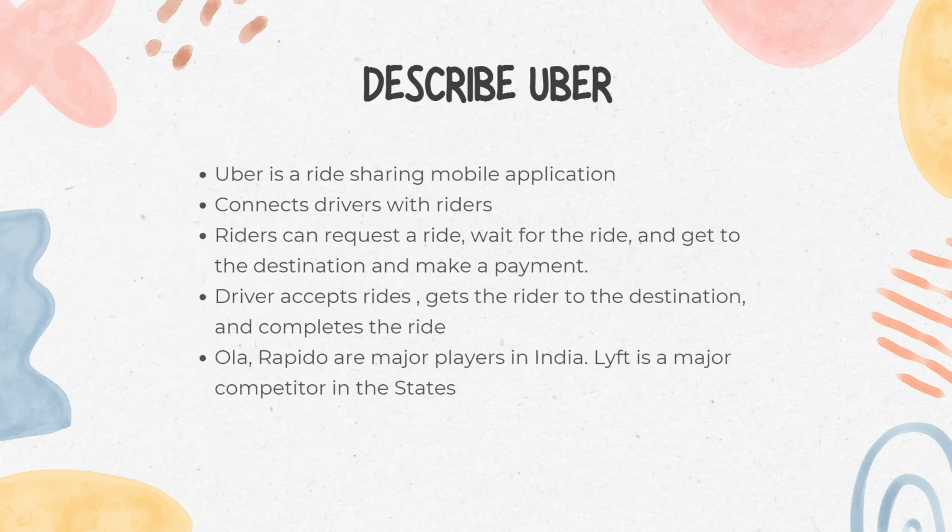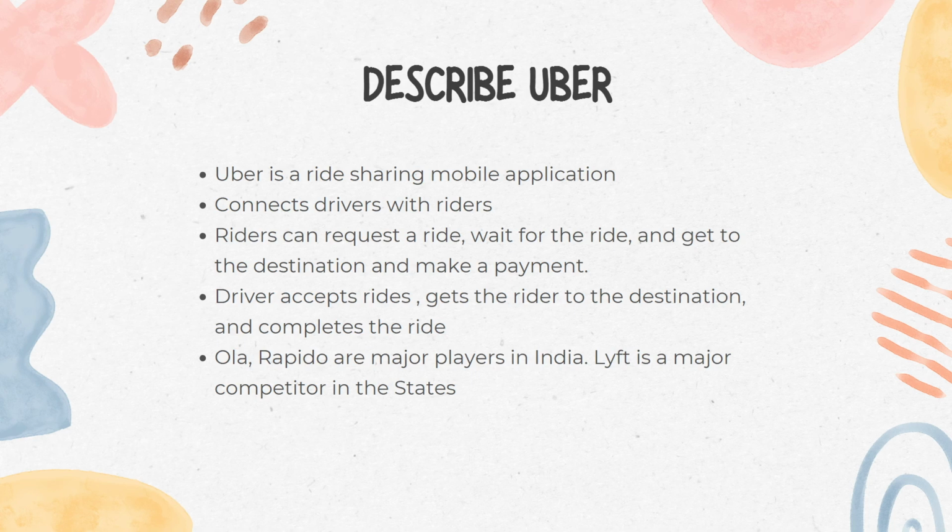So let's start by describing Uber. Uber is a ride sharing mobile application that connects drivers with riders. Riders use the app to request a ride, wait for the ride to arrive, travel to their destination, and make a payment. Drivers accept ride requests, transport riders to their destination, and complete trips through the app.